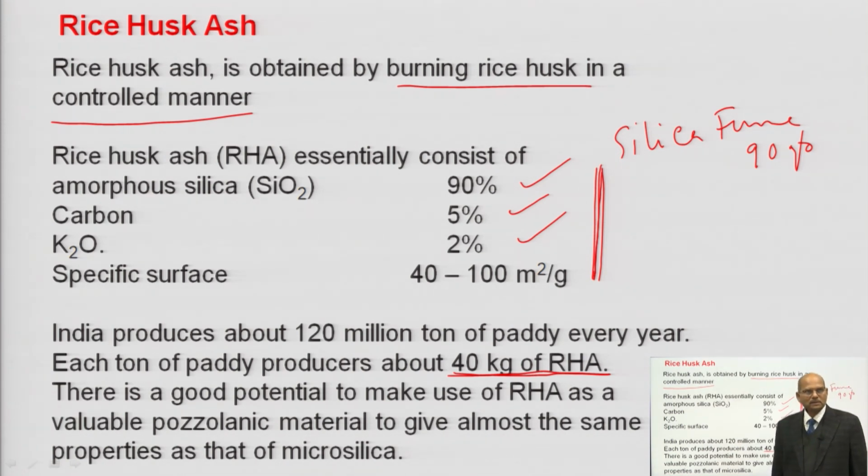Similarly, you can even consider the bagasse. So, bagasse also has a very good quality of silica. So, that can also be thought of; from sugarcane bagasse we will be able to produce the ash if you do it at controlled condition. So, this is the mineral admixture which is very important, that can be used.